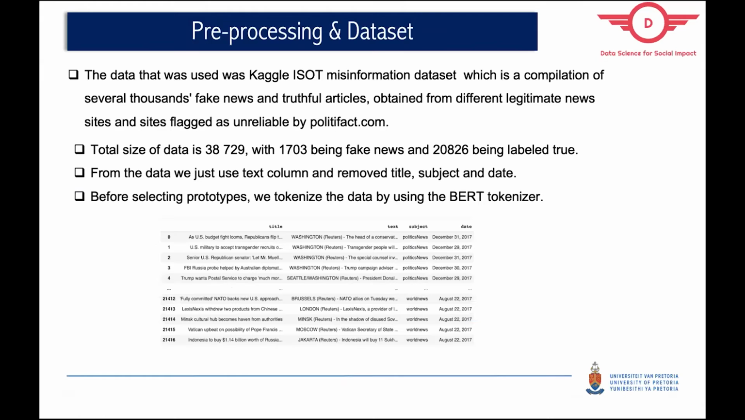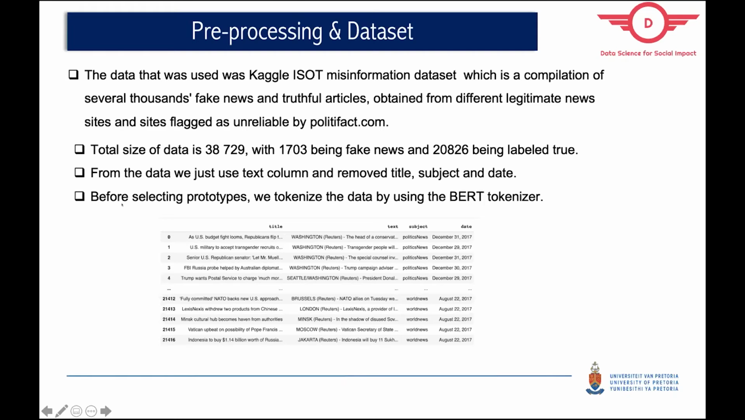So I'll take you a step back and explain how we did our pre-processing and the data set that we've used. The data set that we used was a Kaggle misinformation data set. It spoke mostly around politics in terms of the US. The total size was around 38,000, with 17,000 being fake news and 20,000 being labeled true. We just focused on the text column, and we did not look at the title or subject column.